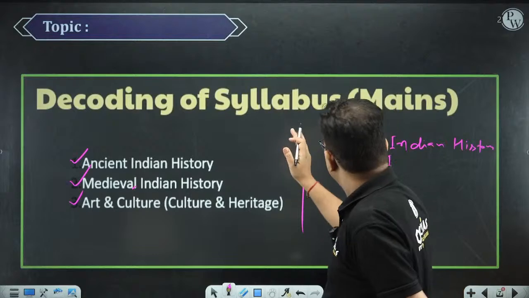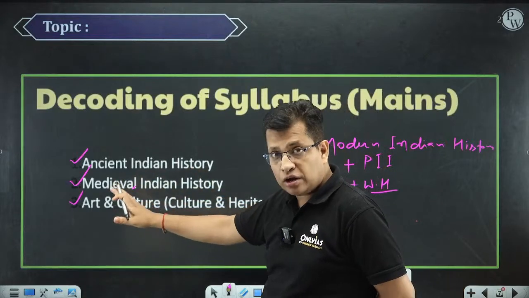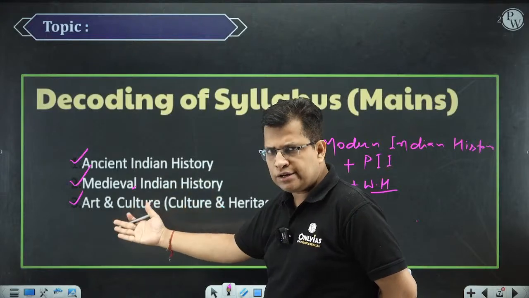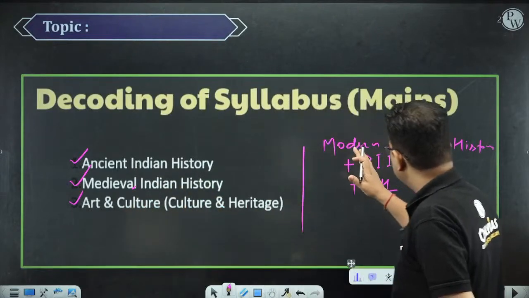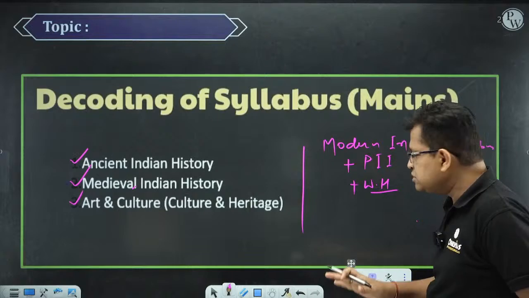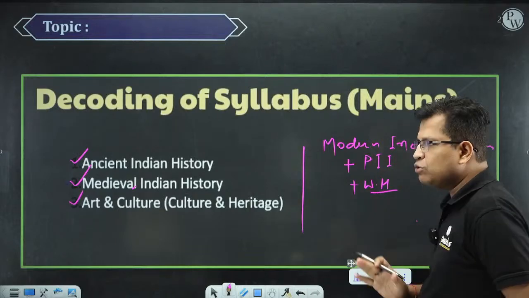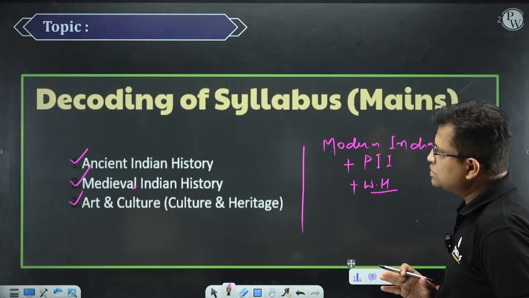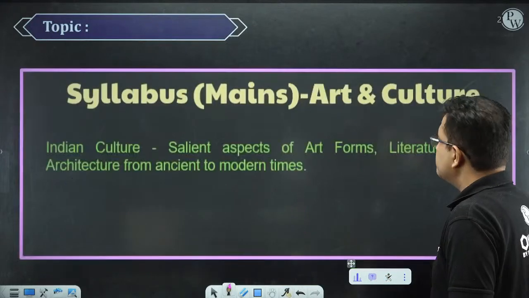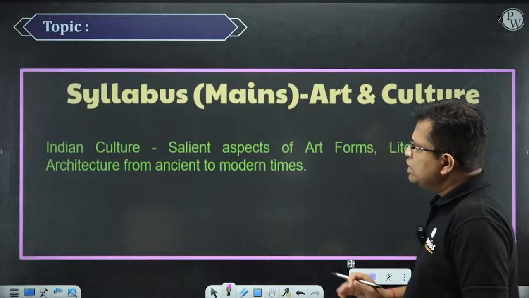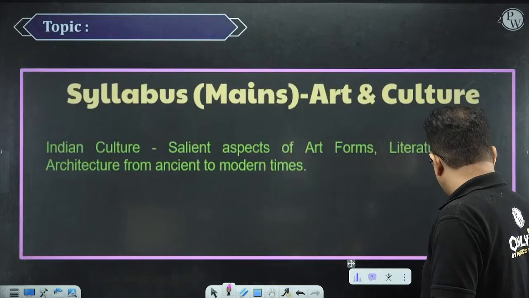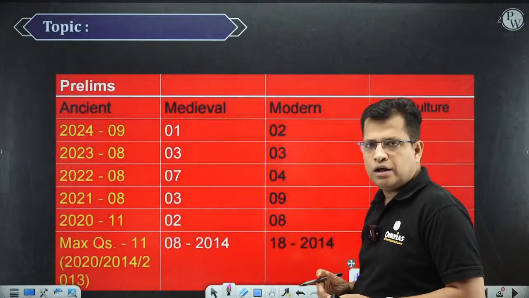So within the syllabus of mains, you need to study thoroughly ancient Indian history, medieval Indian history, of course art and culture, there is no problem, modern Indian history, that is also well pronounced, then post-independence India and world history, right? So this is what your syllabus is prescribed, decoded in a very simple way. Syllabus of mains, that is art and culture, I'm not going to discuss about it. I will let you know when I will be teaching you art and culture.